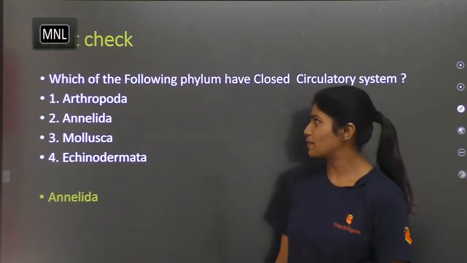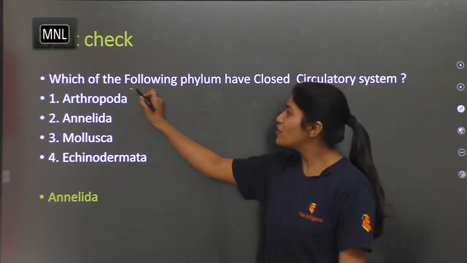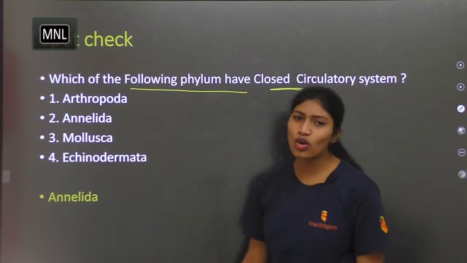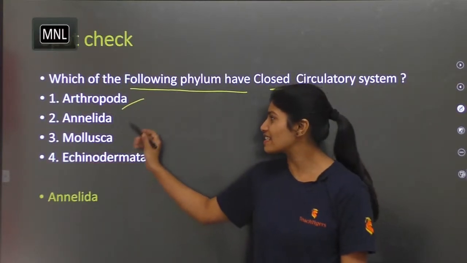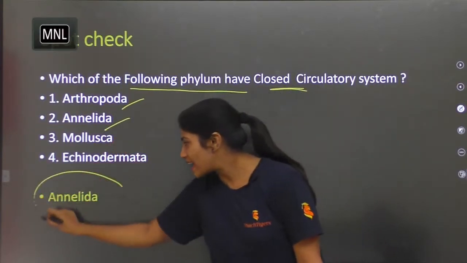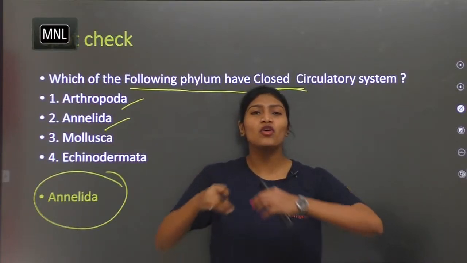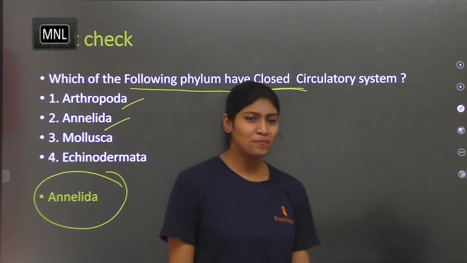Fine. Next, again, spot check. Coming to the next question. Which of the following phyla have a closed circulatory system? Arthropods are open, we have already discussed. Annelids, yes, annelids exhibit a closed circulatory system where the blood flows inside the blood capillaries and blood vessels.